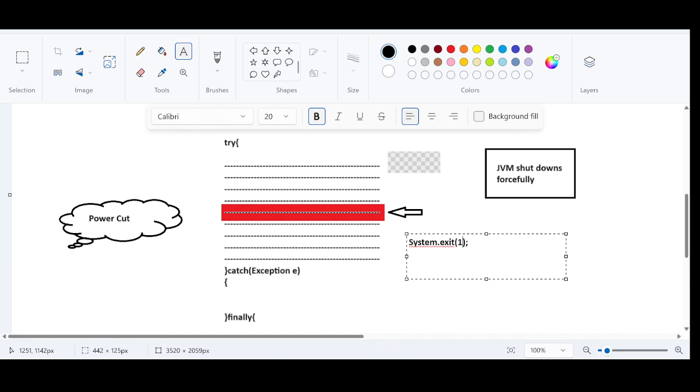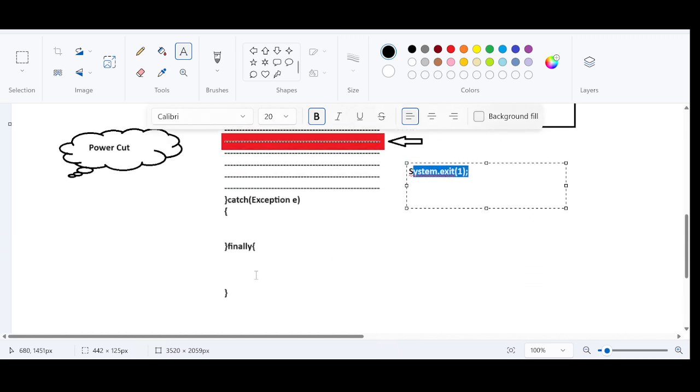System.exit forcefully shuts down the JVM. Even the power cut does the same thing, and even System.exit does the same thing. This is a scenario where the finally block will not get executed.